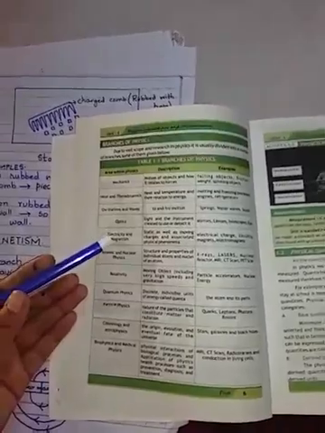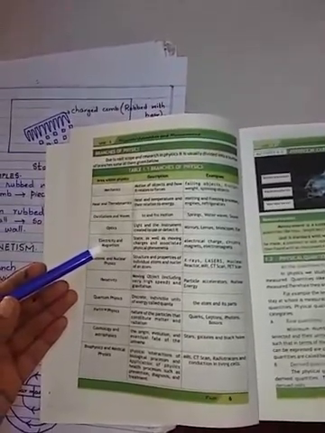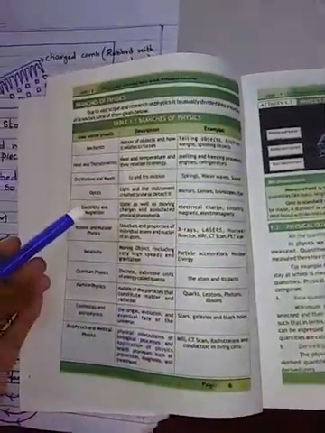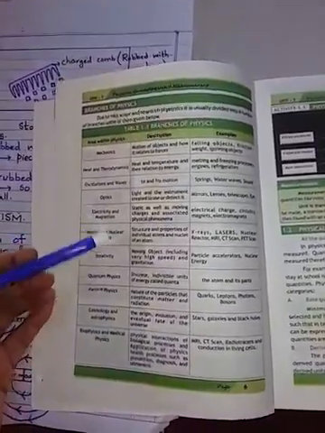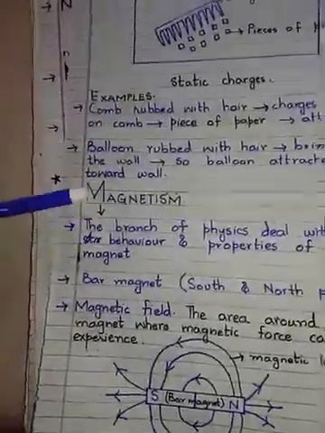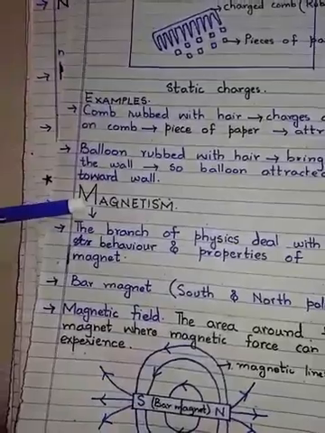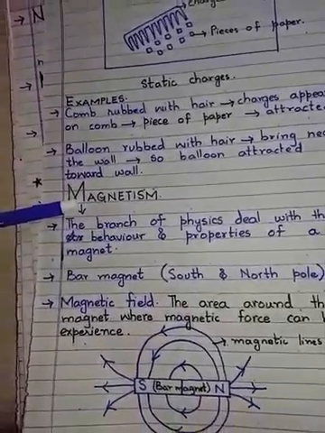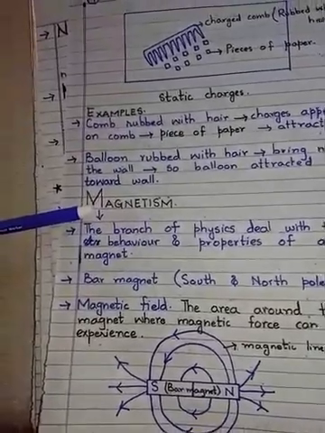The next term, given in your book on page number 6, the fourth term in the fifth branch, is magnetism. First I will discuss the magnet. What is a magnet, girls? A magnet is a material which attracts iron or a piece of iron.